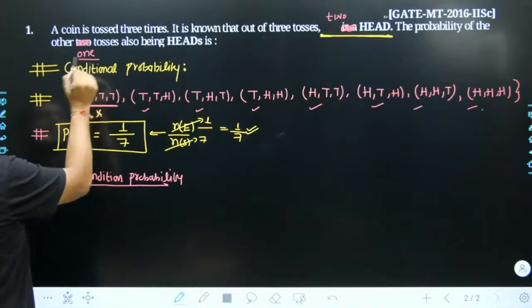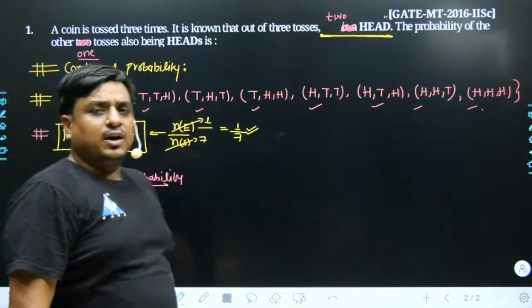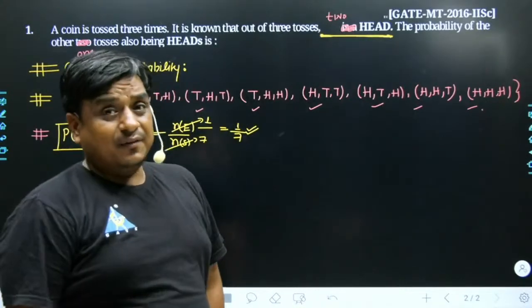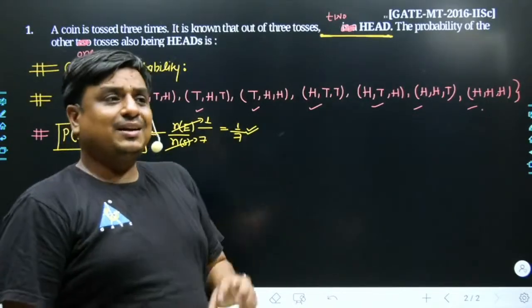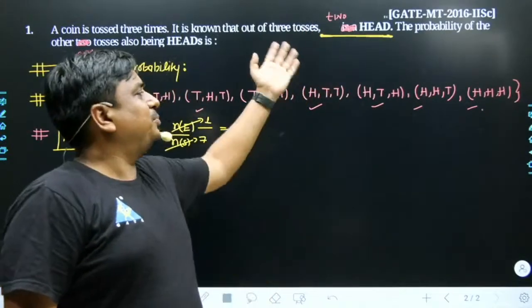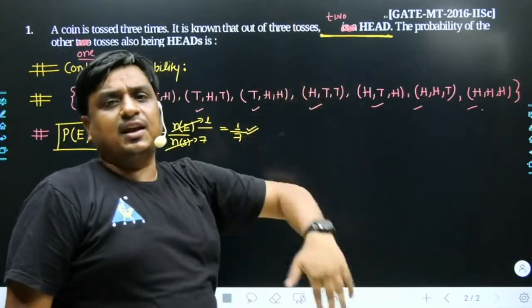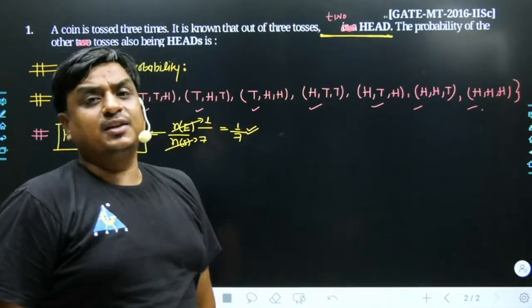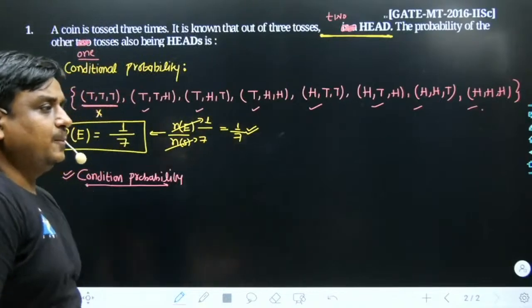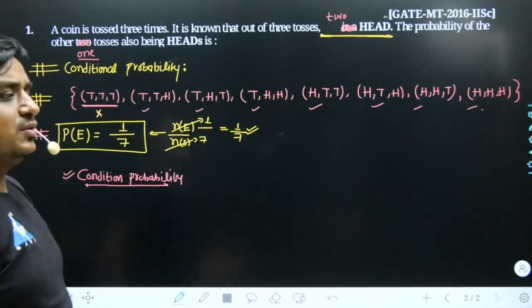Again, it is a conditional probability, because once a coin is tossed, there are 8 different possibilities, but out of those 8 possibilities, it is made sure that in the events there should be at least 2 heads. Then what is the probability that the last or remaining trial also contains a head? May I know what would be the best answer?